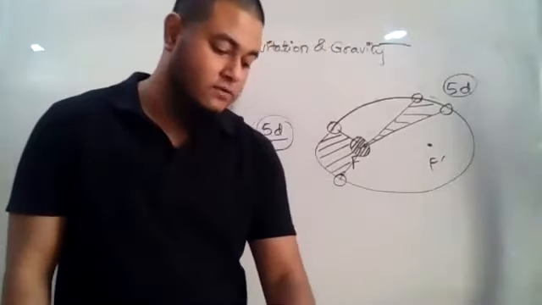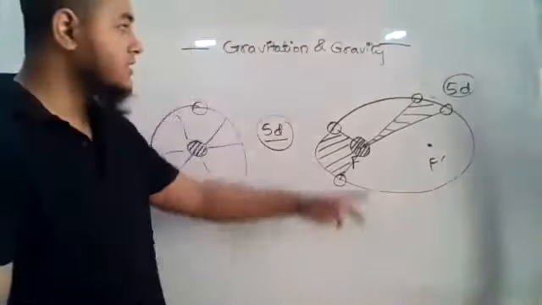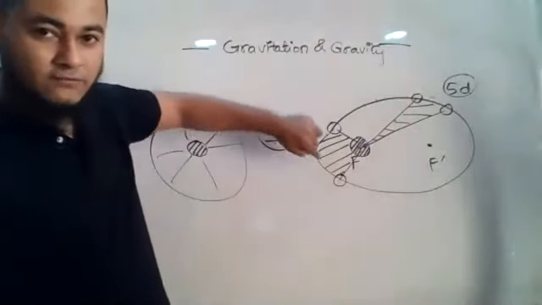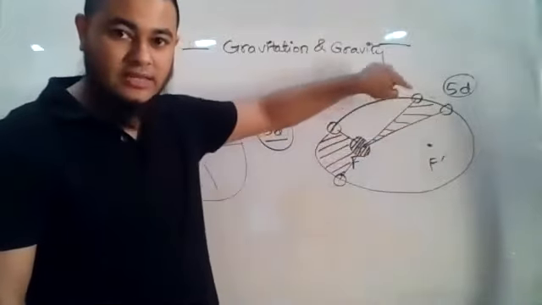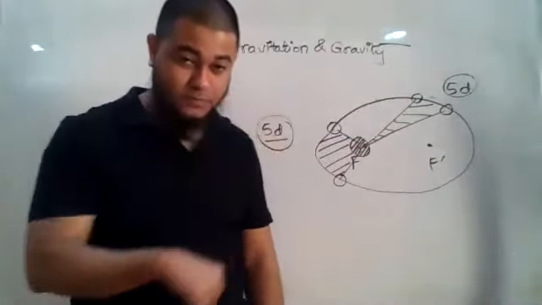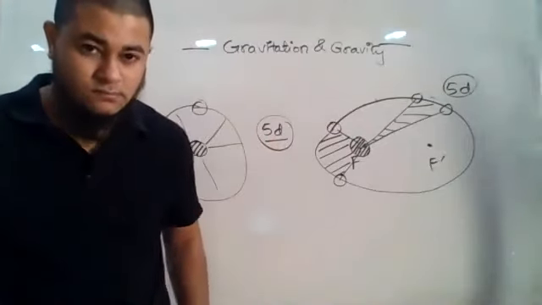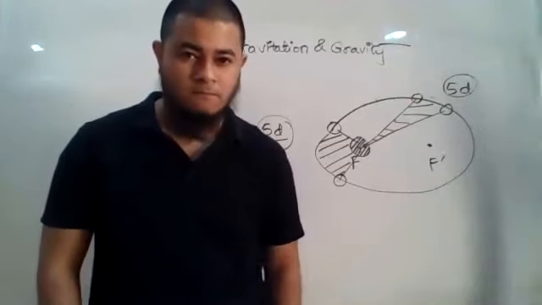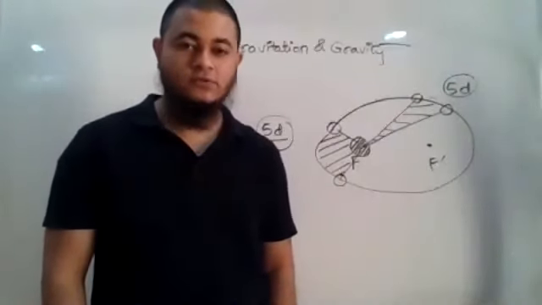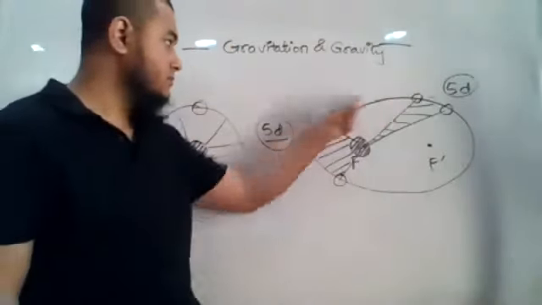The third law is the law of time period. We already know what time period is, right? Let us say the Earth started moving from here and it covered a full rotation and came back here. That is called time period, right? Now, can anybody say what is the time period for Earth? 365 days. Yes, 365 days. Very good.